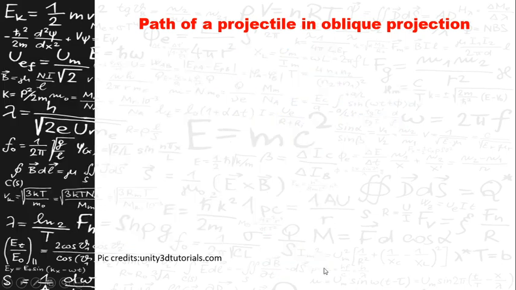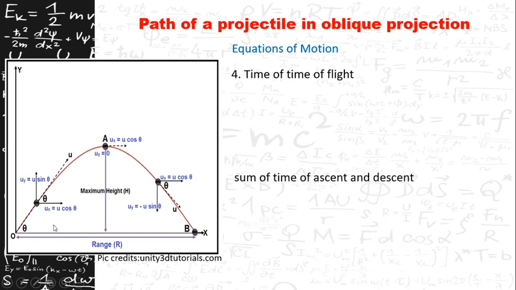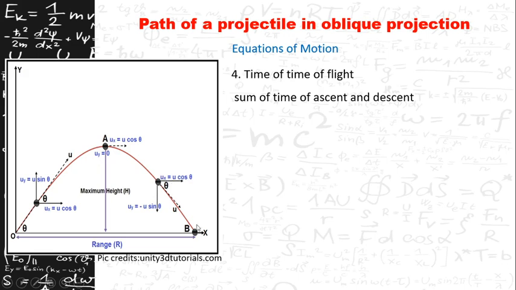Now we'll find out the time of flight, that is the time taken by the body to reach the ground after its projection. So this is the total displacement covered by the body here. From here to here the time taken is called the time of ascent. From here to here it is called the time of descent.